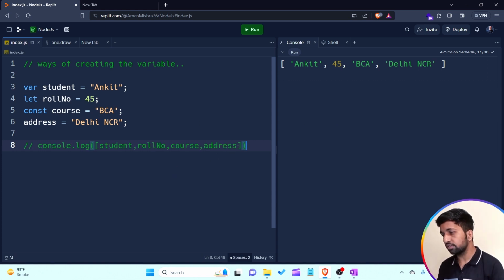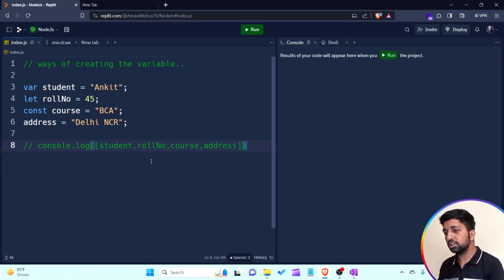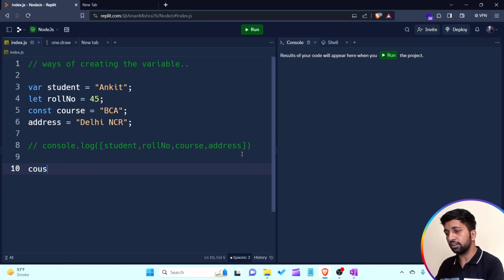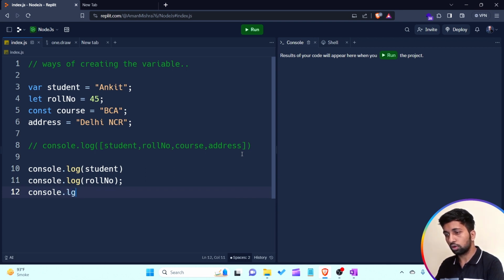If you are not able to understand this, I'll simply comment it out and print each on a different line: console.log student, console.log roll number, console.log course, console.log address.